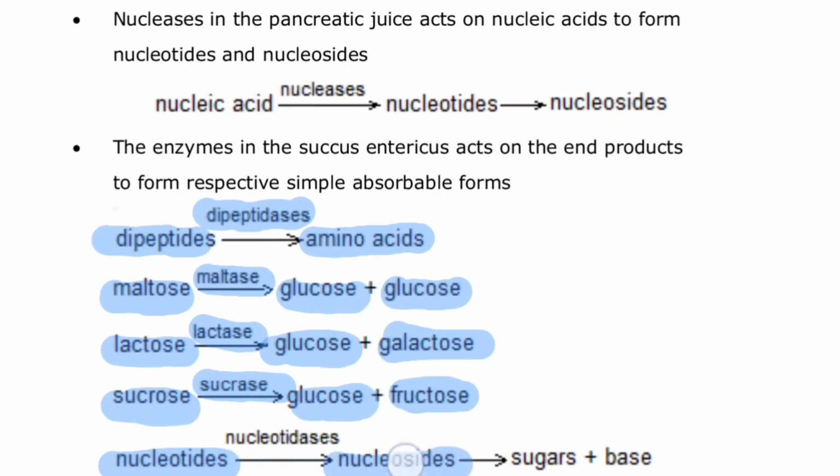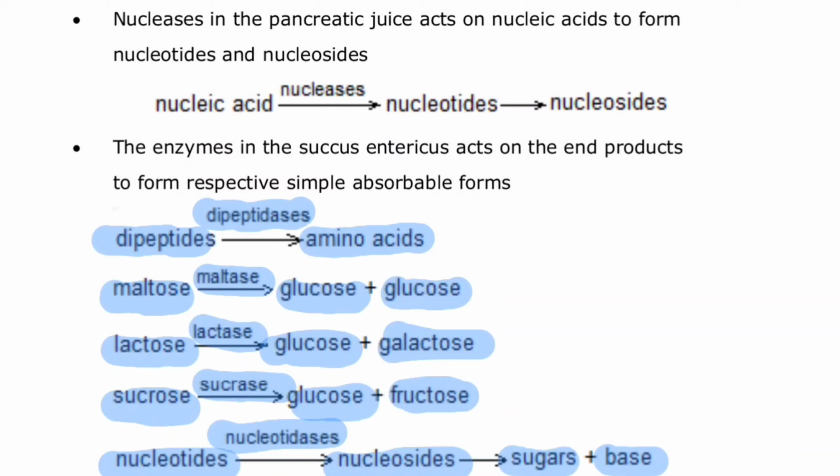Now at the end, the nucleotides are again coming, which have been converted into nucleoside with the action of the nucleotidase, and then the nucleoside will be converted into the sugar and the nitrogenous bases with the help of an enzyme called nucleosidase. This is the sugar and the nitrogenous base, the ribose sugar and the nitrogenous base.